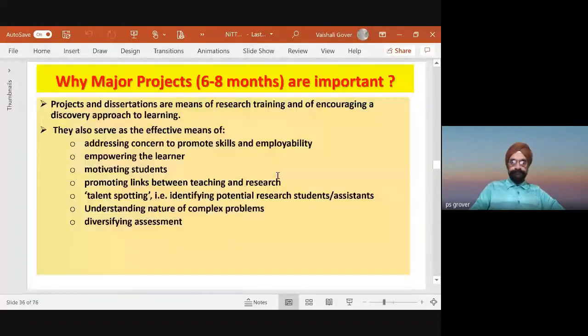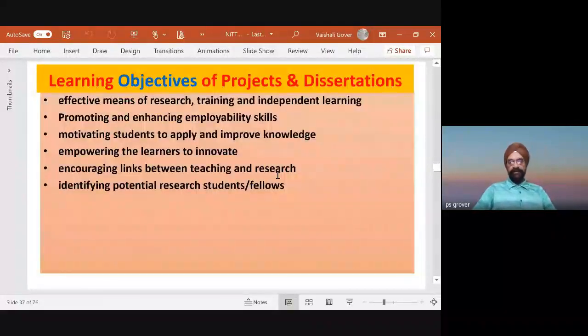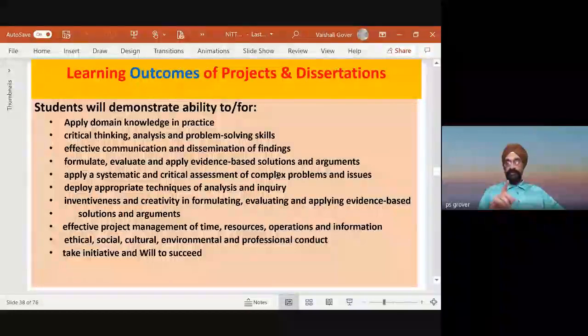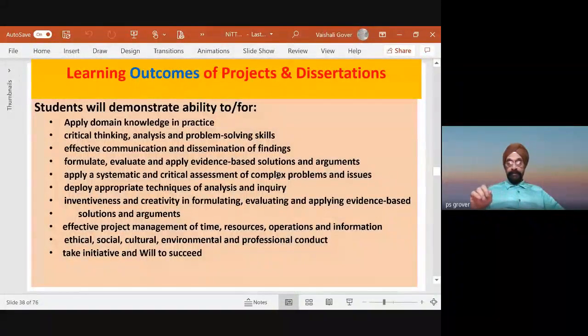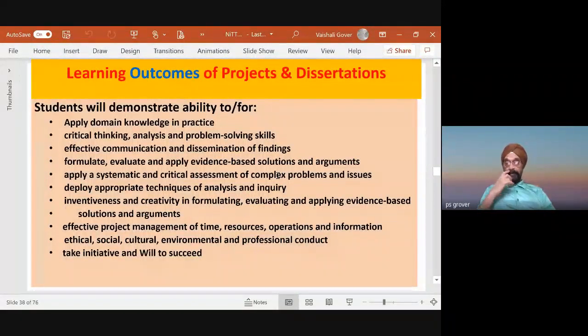Now, let us look at why we do major projects. I mentioned earlier, what are the learning outcomes of major projects? Students demonstrate knowledge in practice. Critical thinking, analysis, and problem-solving skills he develops here. Effective communication and dissemination of findings, formulation, applying systematic approaches, deploying appropriate techniques, effective project management.